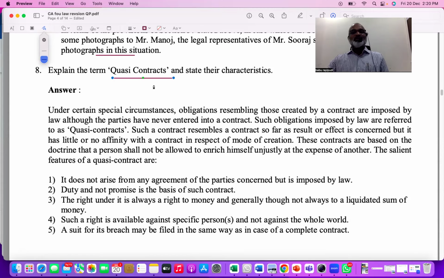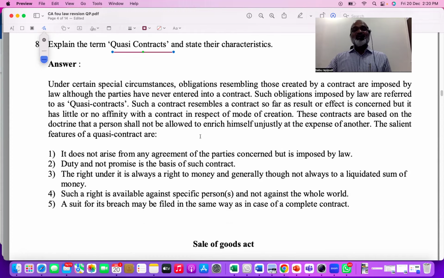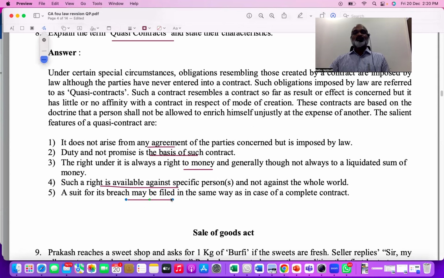Right? That means you are not supposed to make somebody rich at the cost of others. This is the introduction. After the introduction, there are some points, five points. What is he asking? He is asking for characteristics, not examples. If they ask for examples, then definitely you will start writing examples like finder of lost goods, money paid by mistake, etc. If you look at quasi contracts, contingent contracts, wagering agreements, just go through the theory concepts. There is no agreement. Next, it is not on the basis of contract. Rights are related to money only. Next, the right is available against a specific person, not the entire world. So these are all general features. You just go through that.